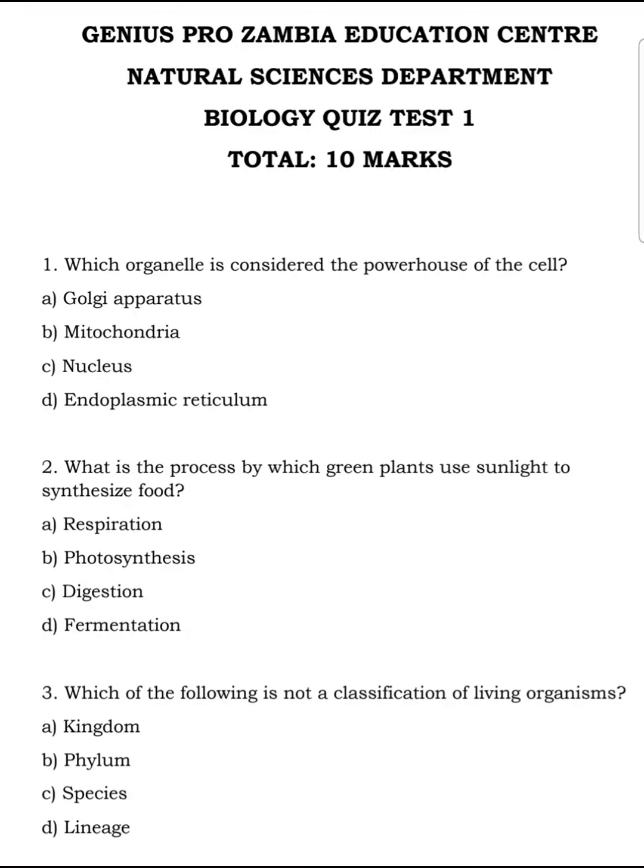The first question says, which organelle is considered the powerhouse of the cell? Now, when we say the powerhouse of the cell, we mean it powers the cell with what? With energy. So in short, it is an energy source. Which organelle is that? The mitochondria. So here the answer is B.